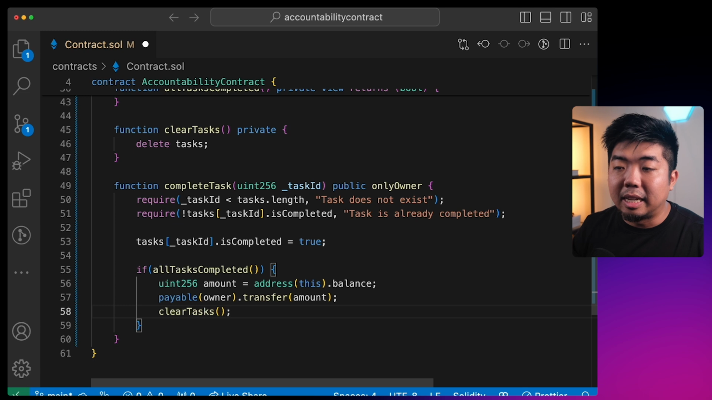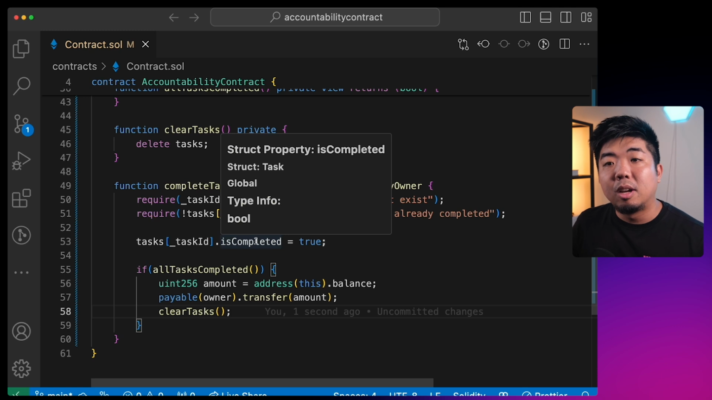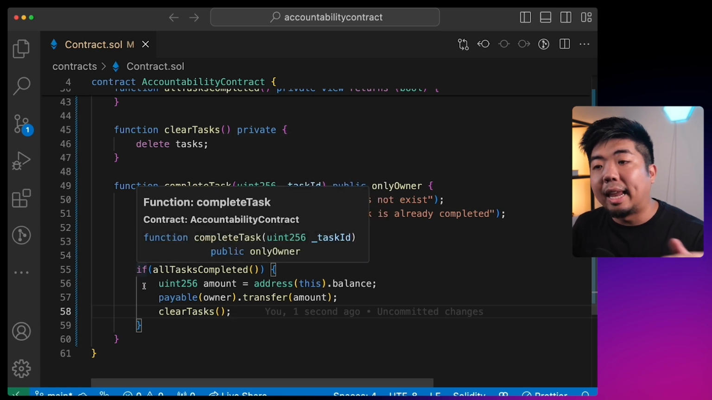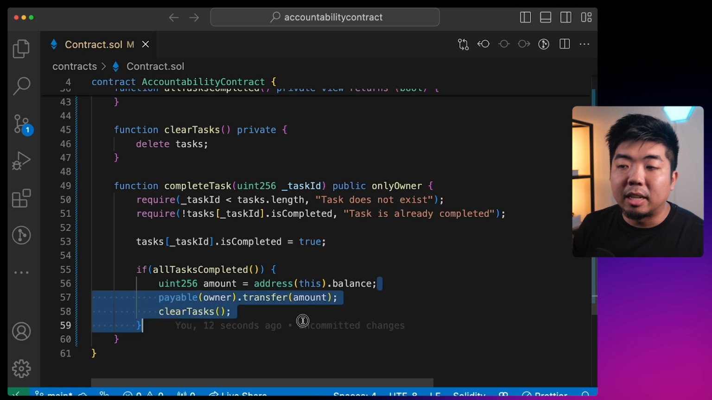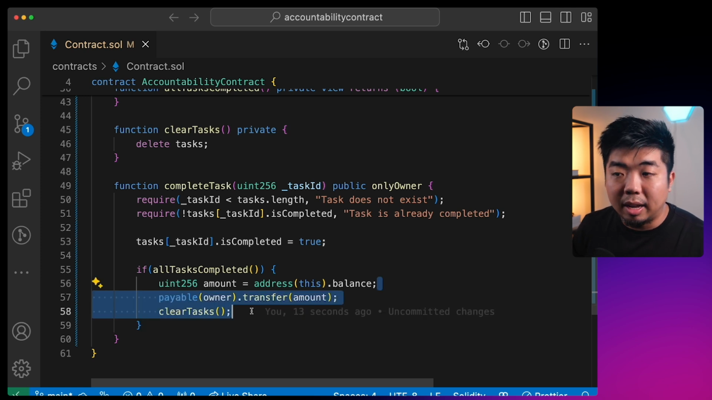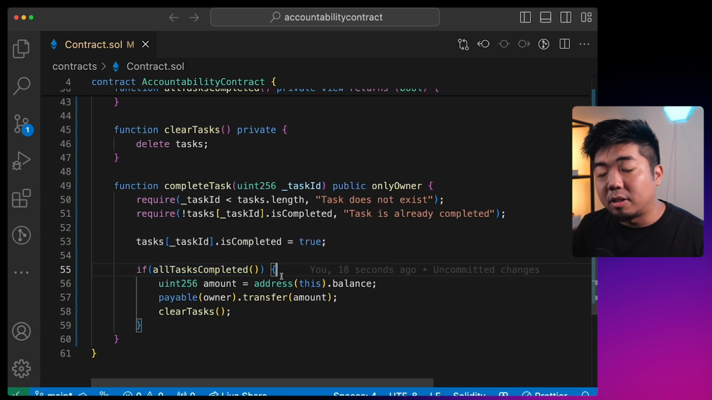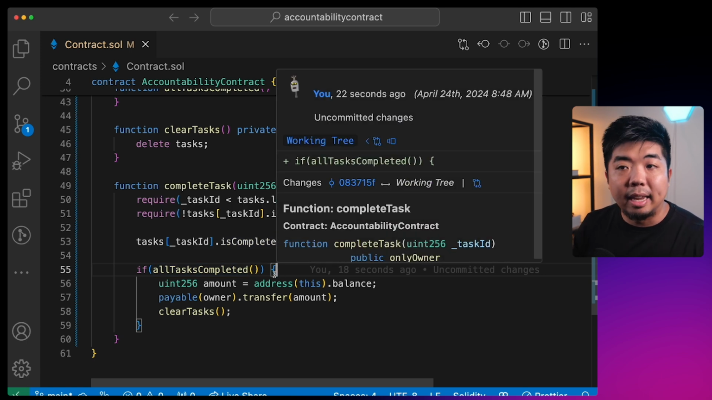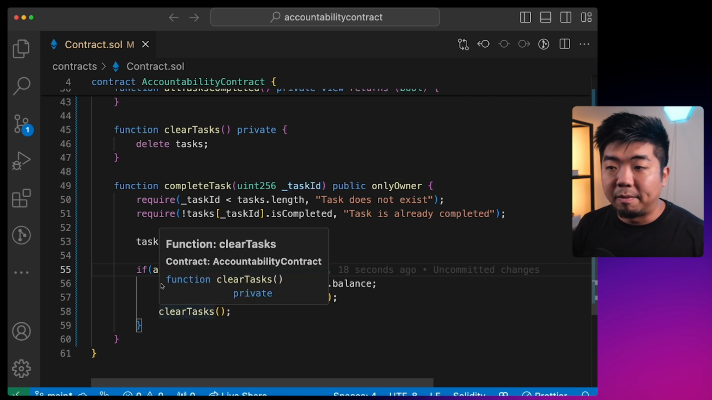And we'll then lastly clear the task here. So every time we complete a task, we are going to mark the task as complete. We'll check if that was the last task that needed to be completed. And if it was, we can now give back the balance that was locked to the user and clear out that task array. If all the tasks are not completed, that means there are still some tasks, and we're just going to mark that task that we completed here as complete, but we won't give back the funds that are